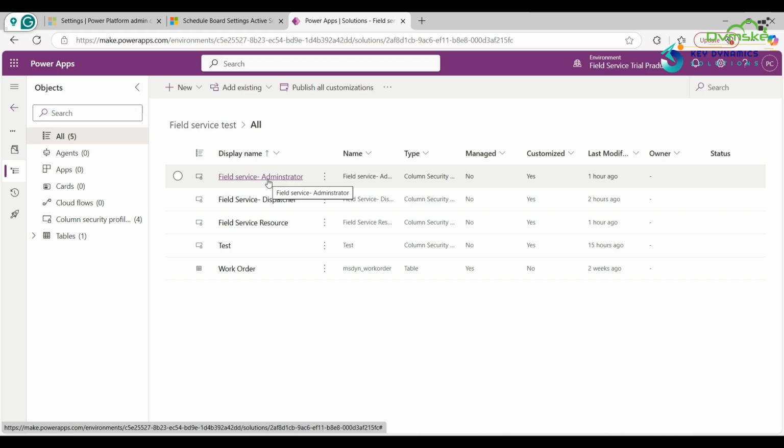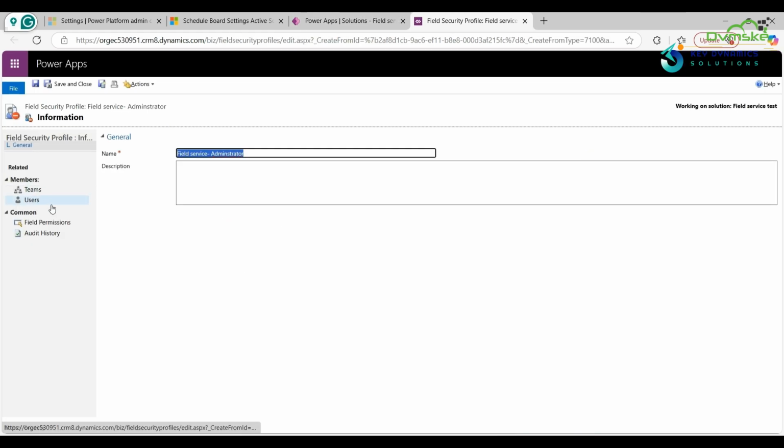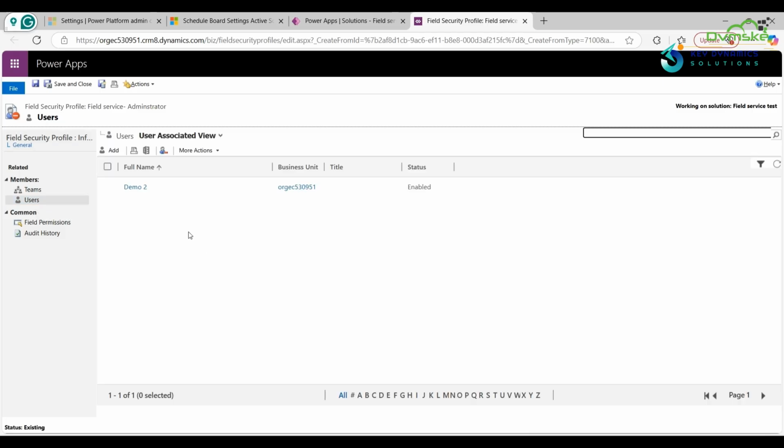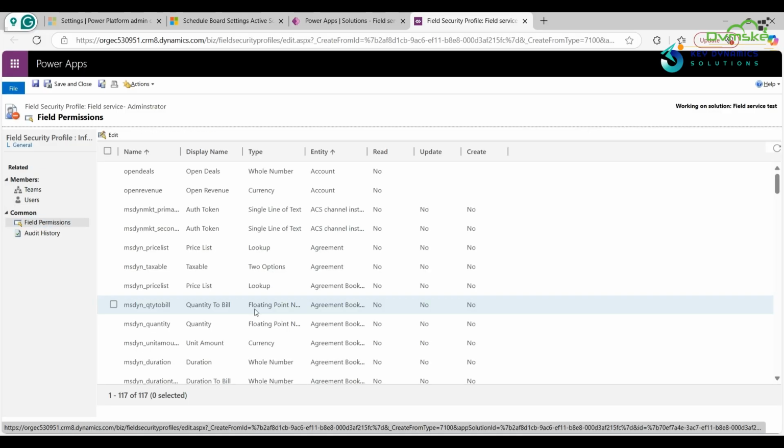So click on that and add a team or user. I will add a user. Now click on that. I have already added this user, and if you want to add a new user, click on the Add button from here. Then, under the Common section, click on Field permission.